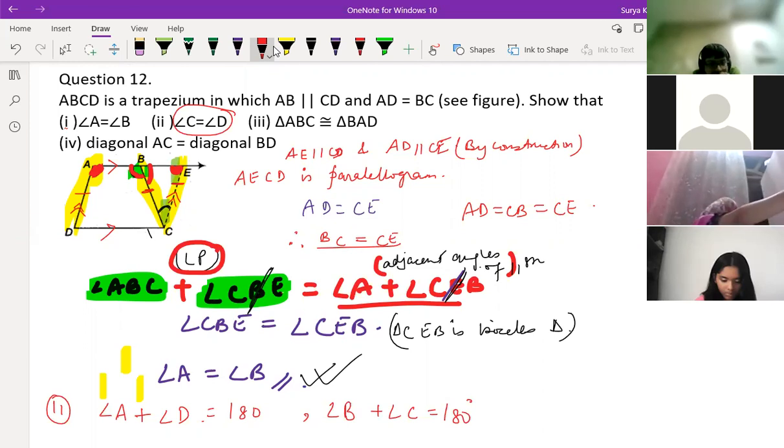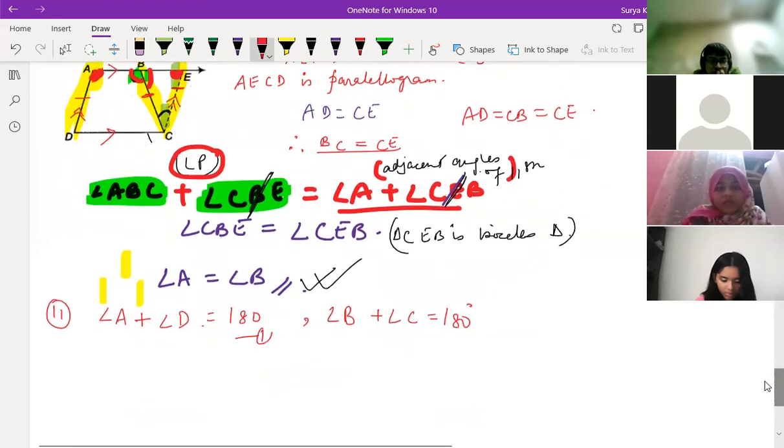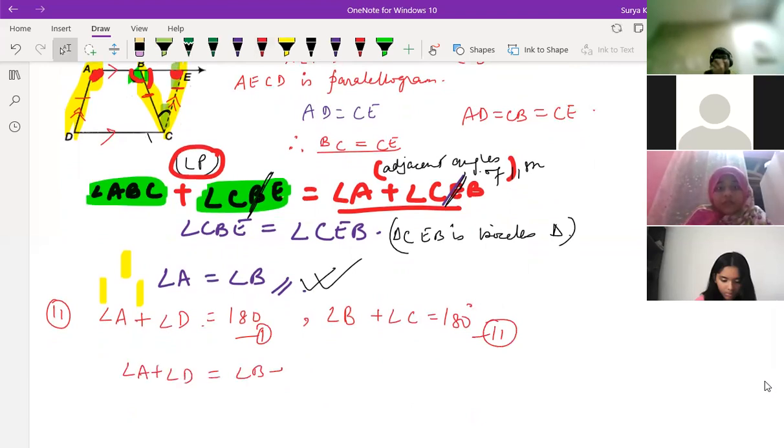So angle B plus angle C is also equal to 180 degrees. From these two, we can write angle A, angle D, angle B, angle C. So angle B is equal to what we can write? Angle B plus angle C is equal to angle A, which is equal to angle B. Okay, now equate both the equations, children. There is a first equation and a second equation. Make it equal. Angle A plus angle D is equal to angle B plus angle C.